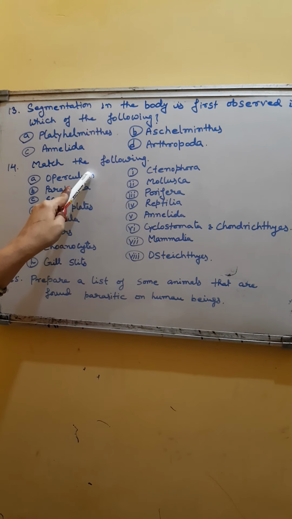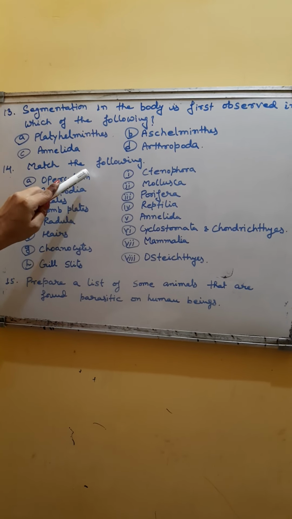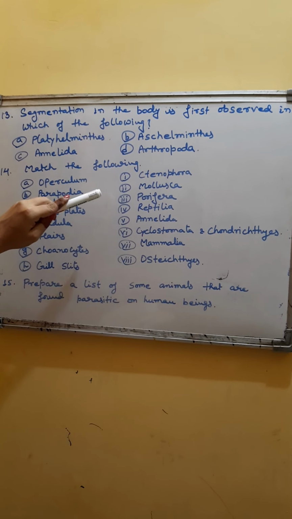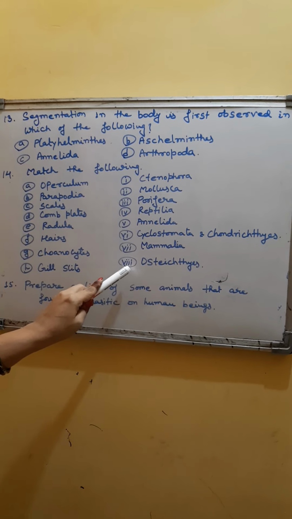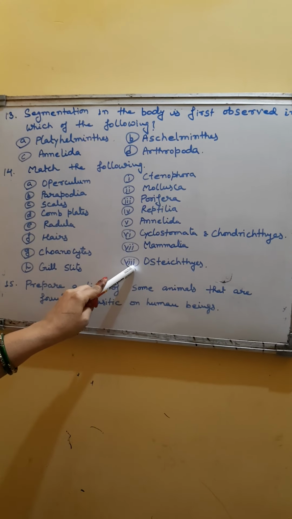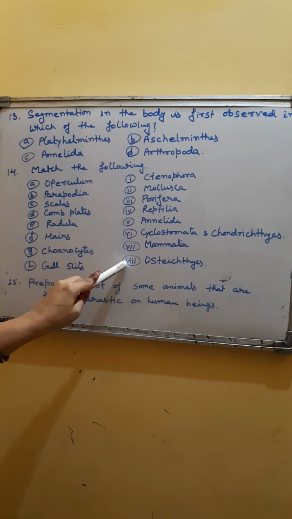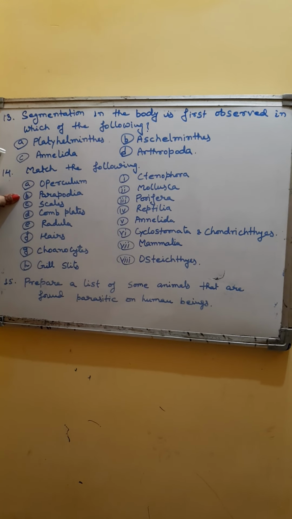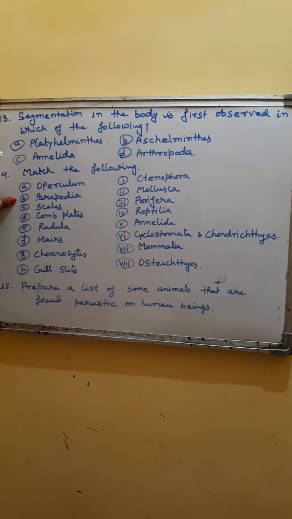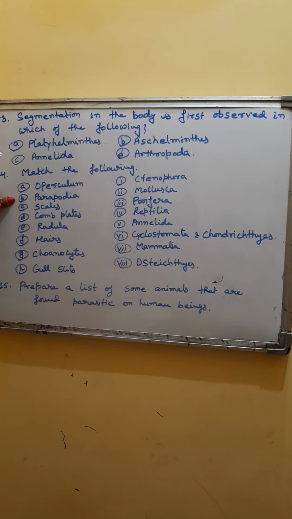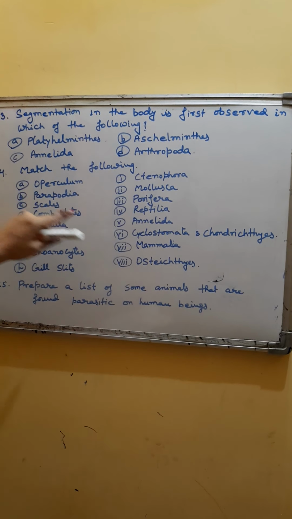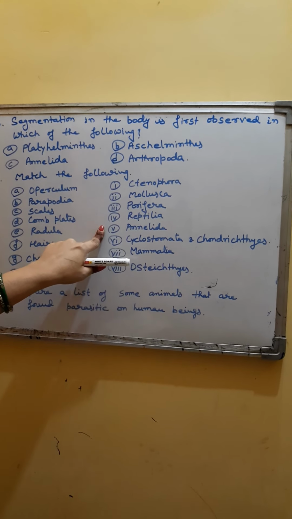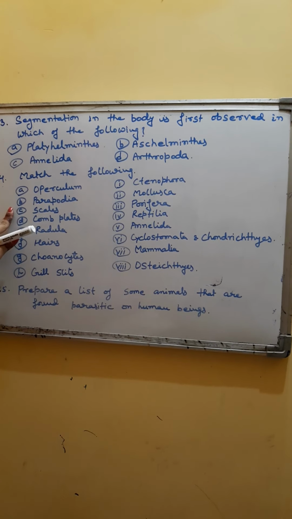So, let's start. The operculum. Operculum is found in which of the following? Operculum is found in bony fishes, that is Osteichthyes. So, operculum will be matched with the 8th one. The B is Parapodia. Parapodia is the characteristic which is found in Annelida. Obviously, not in all the annelids, but in some members of this group.